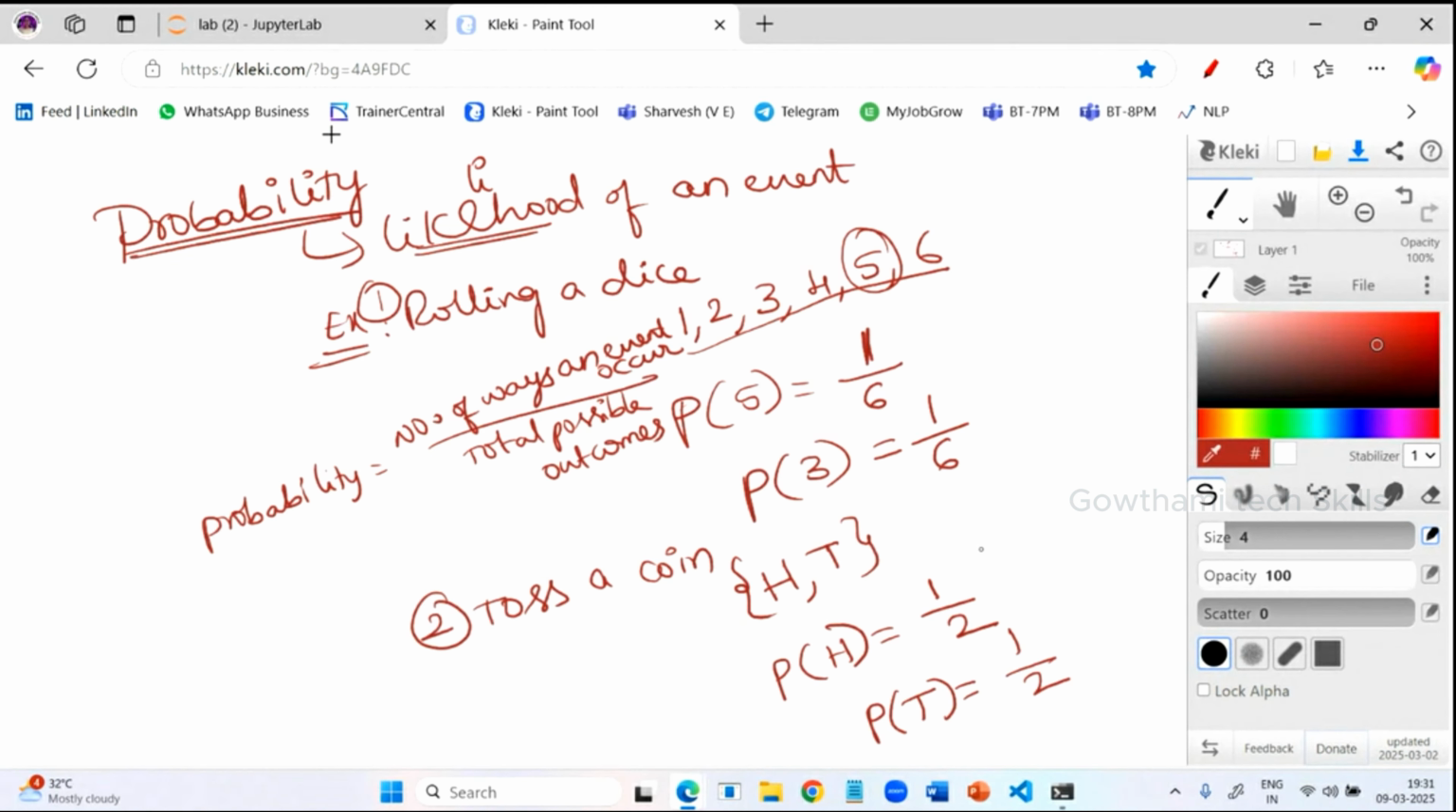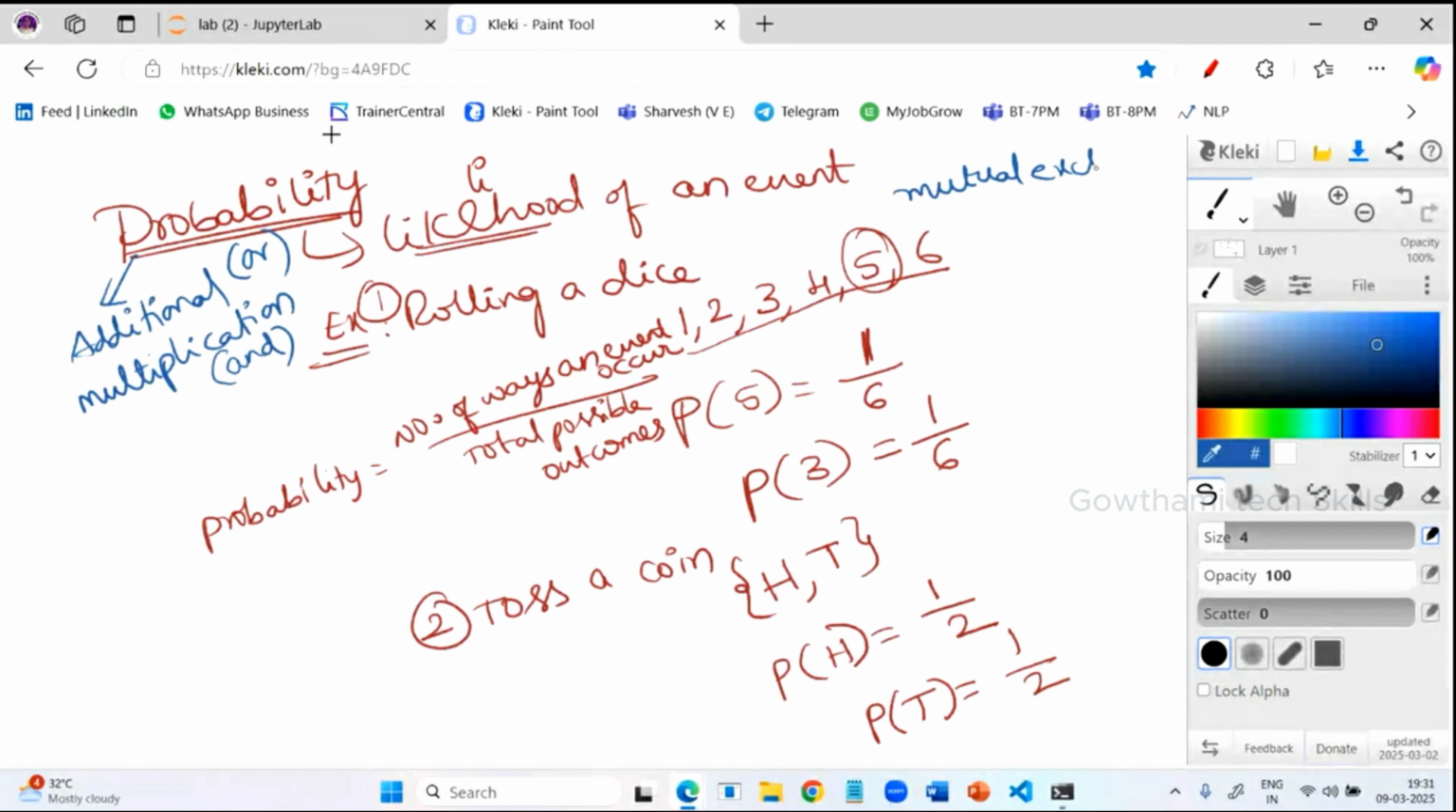And in probability, there are 2 main things. One is the addition rule and the second is the multiplication rule. The addition rule, we can say, is like an OR probability. Multiplication, we can call it like an AND probability. Before learning the addition rule, we need to first understand mutually exclusive and non-mutually exclusive.